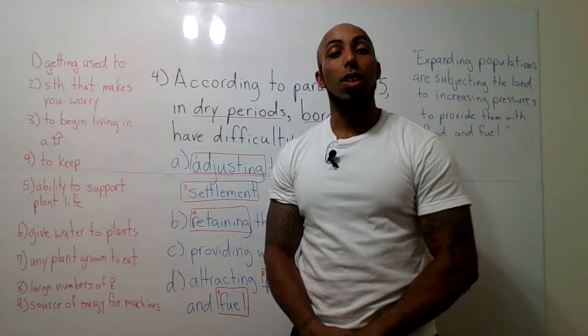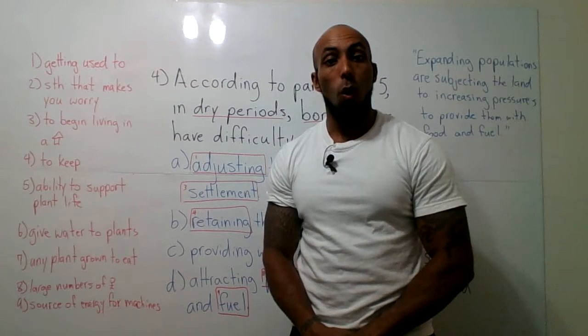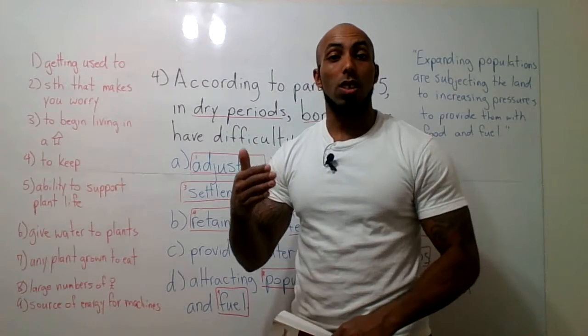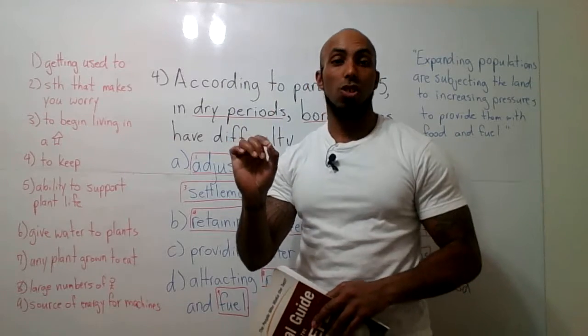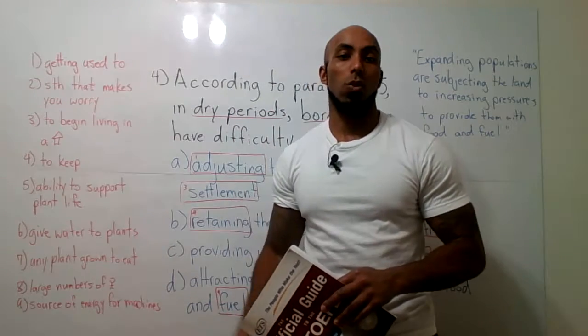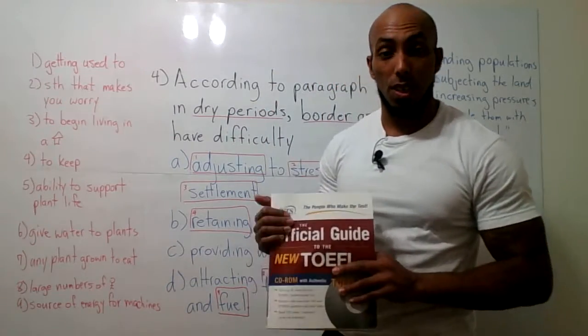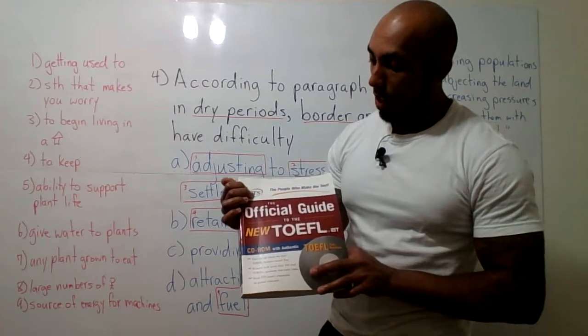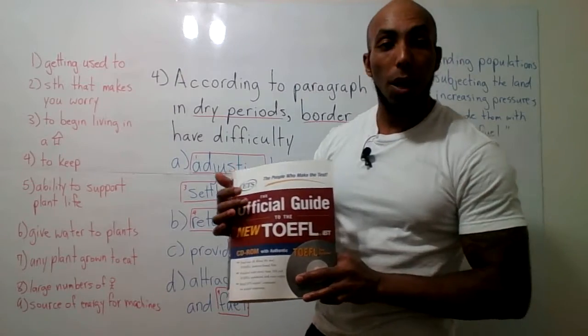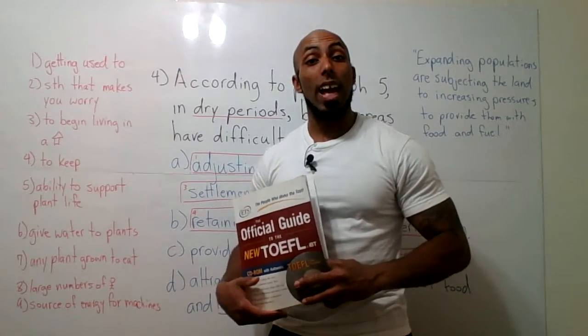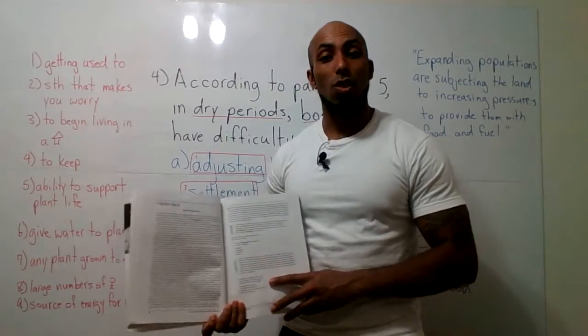Now remember, this is a continuation, the next video in the series of TOEFL questions or the TOEFL passage that we did last week, which was taken from this book here. Remember, the ETS Official Guide to the New TOEFL iBT, okay? And our last passage was on desert formation.